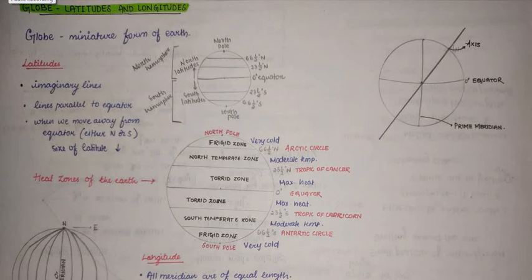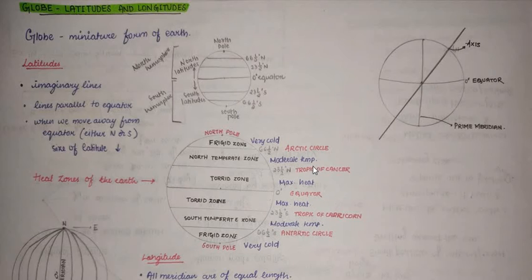Now we will know about the heat zones of the earth. In between the Tropic of Cancer and the Tropic of Capricorn, the heat is maximum because the sun is overhead at least once in a year, and this zone is called the torrid zone. Beyond this area, the sun is never overhead.